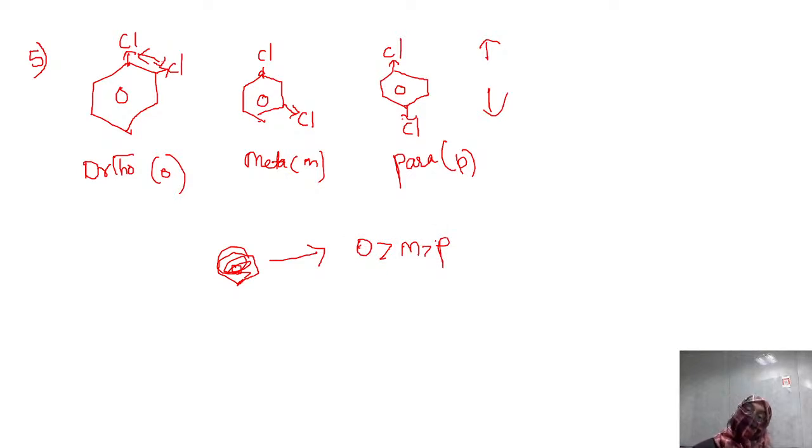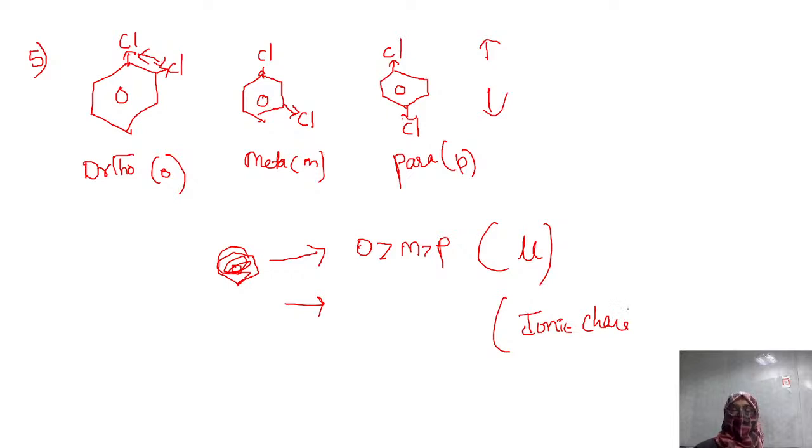One more sort of question which they ask utilizing the concept of dipole moment. They are asking which compound is more. This sequence is for dipole moment. I want a similar sequence for ionic character. What do you think is more ionic? Is it ortho? Is it meta? Is it para? Kiran, very good, you answered right. What about Vikram and other students? They are also there, but you're not answering. I already told you, more dipole moment means more ionic. That means the answer is again the same, OMP, right?